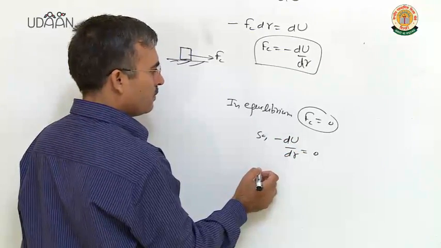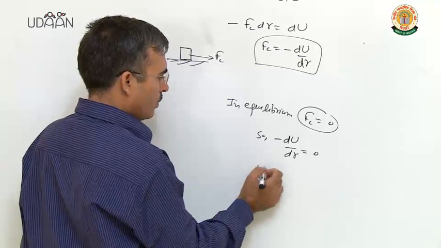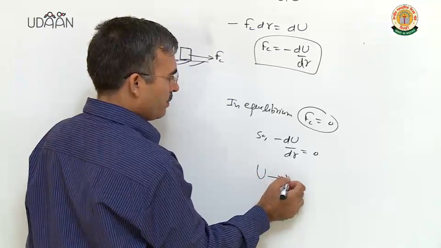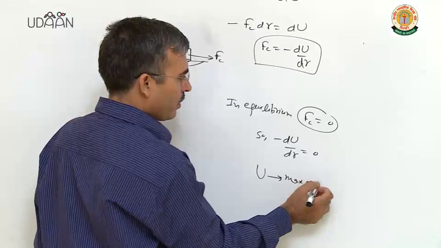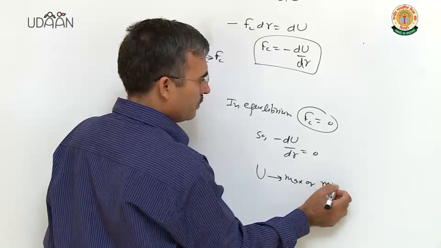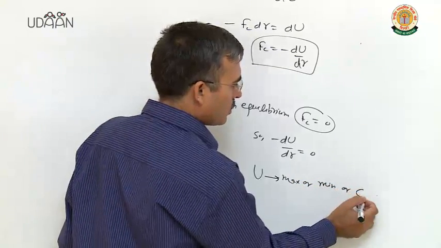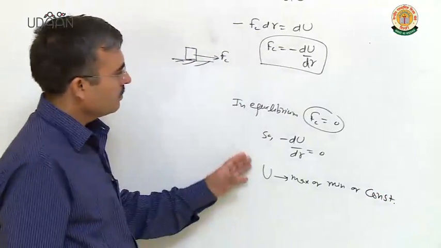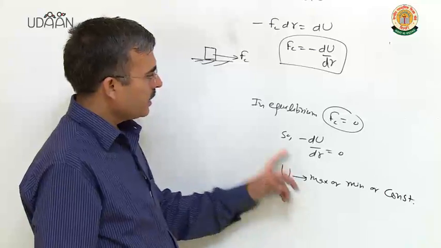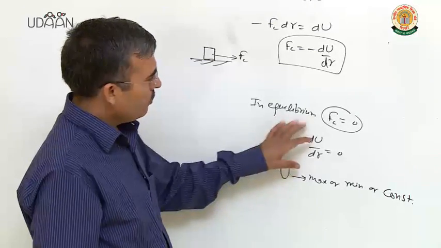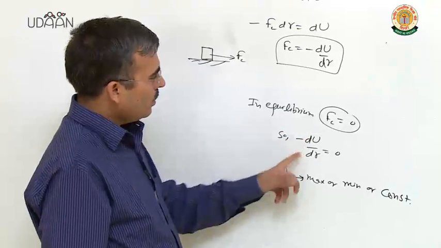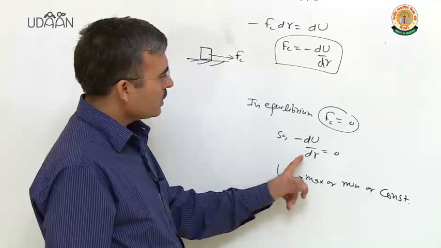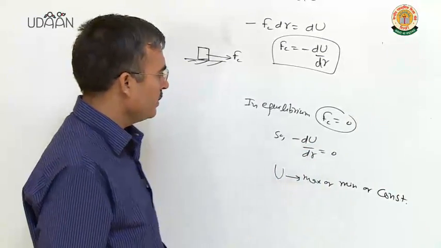It means U must be maximum or minimum or constant, because for the condition of maxima or minima, first derivative should be 0, or the third condition is U is constant, even then the derivative will be 0.